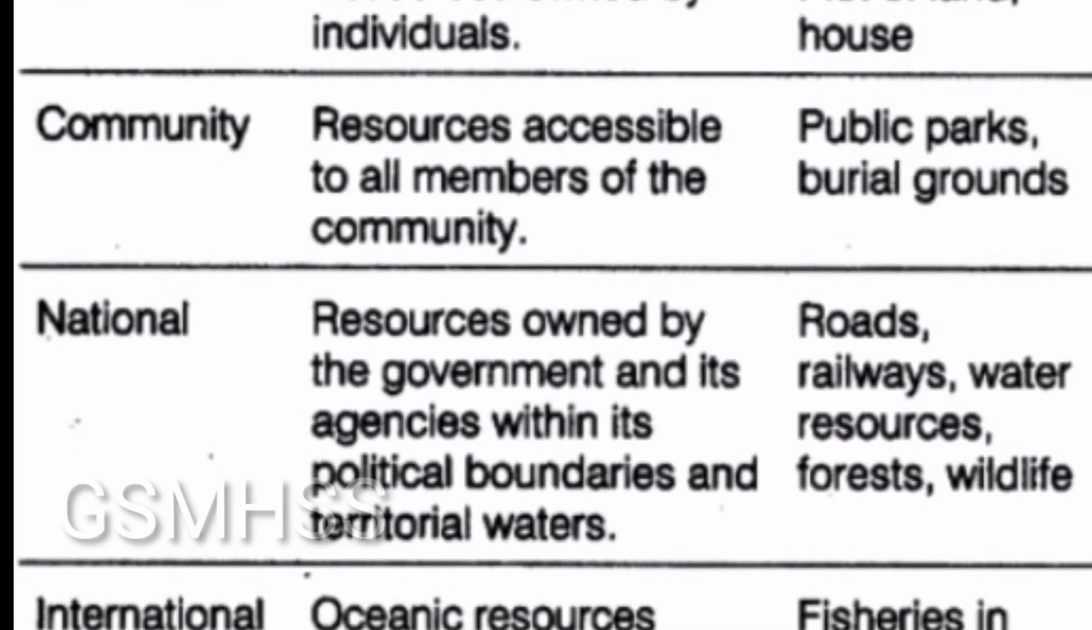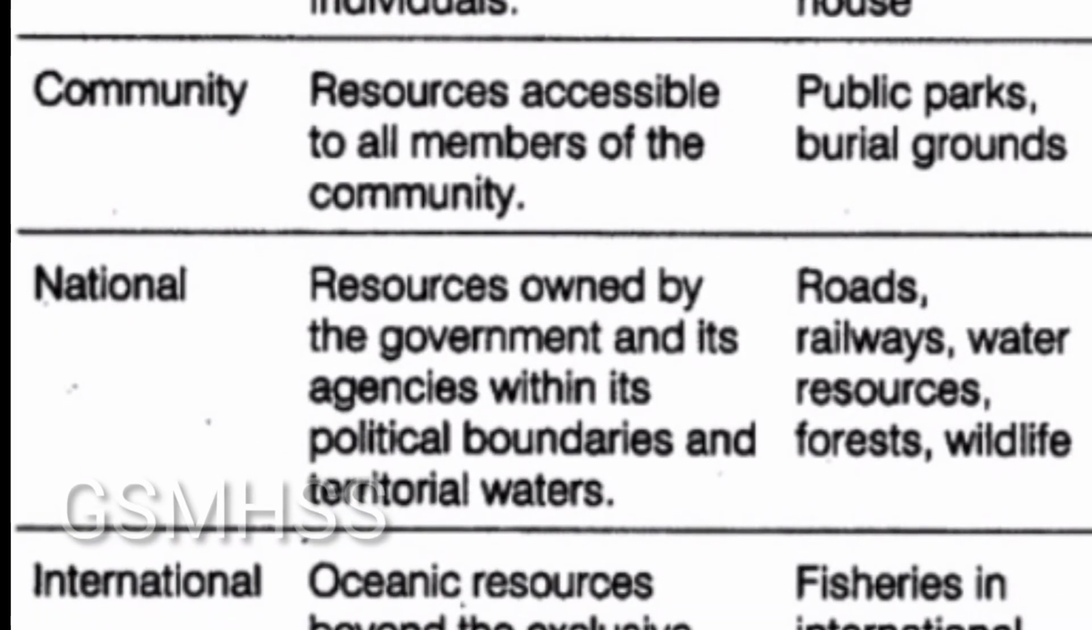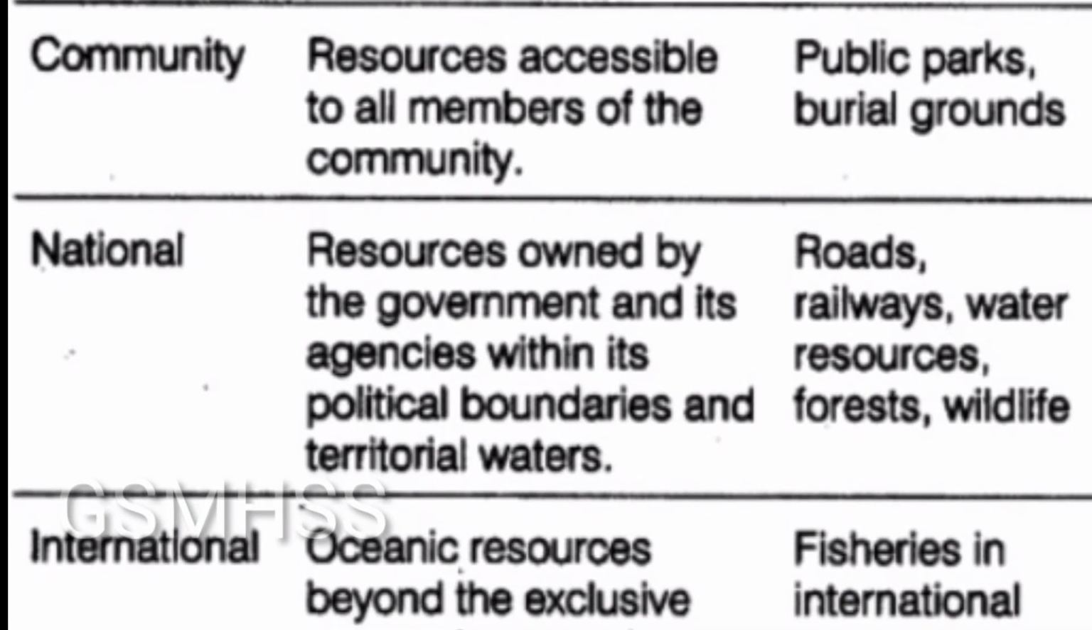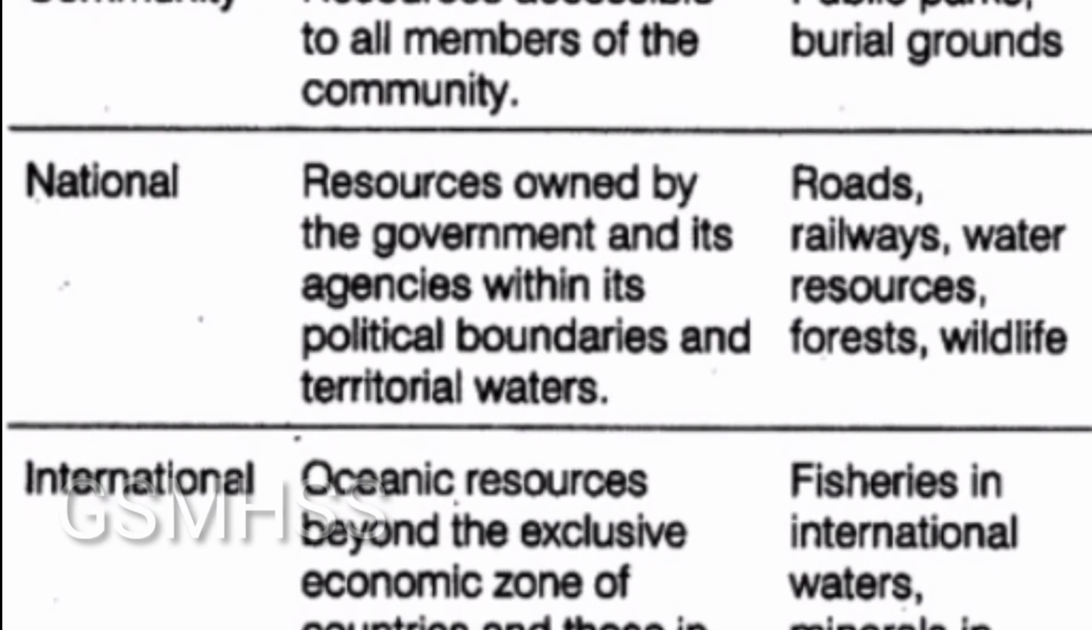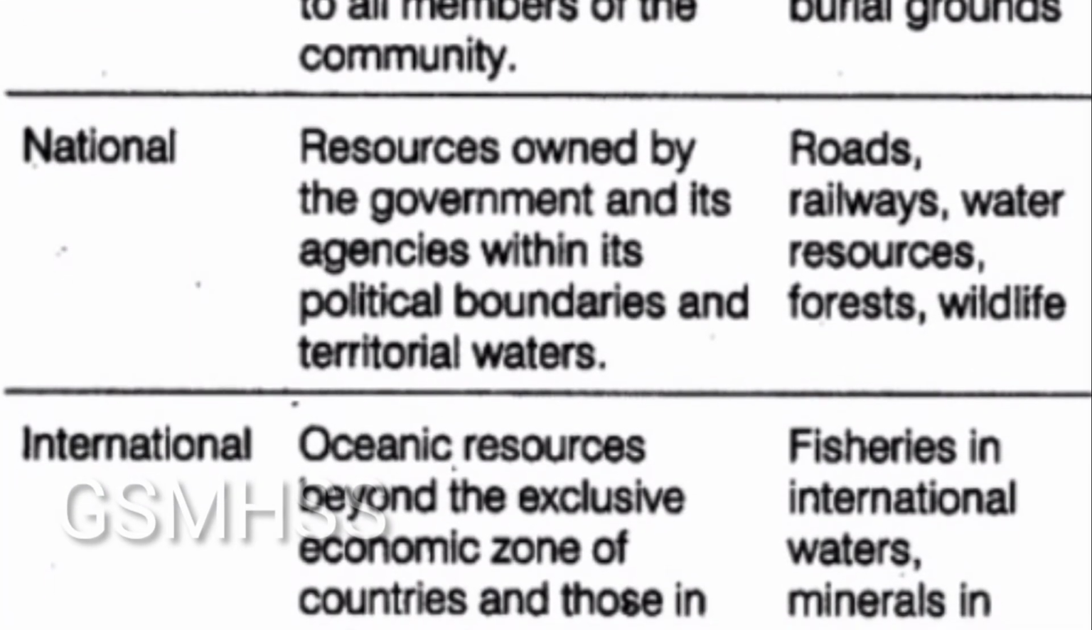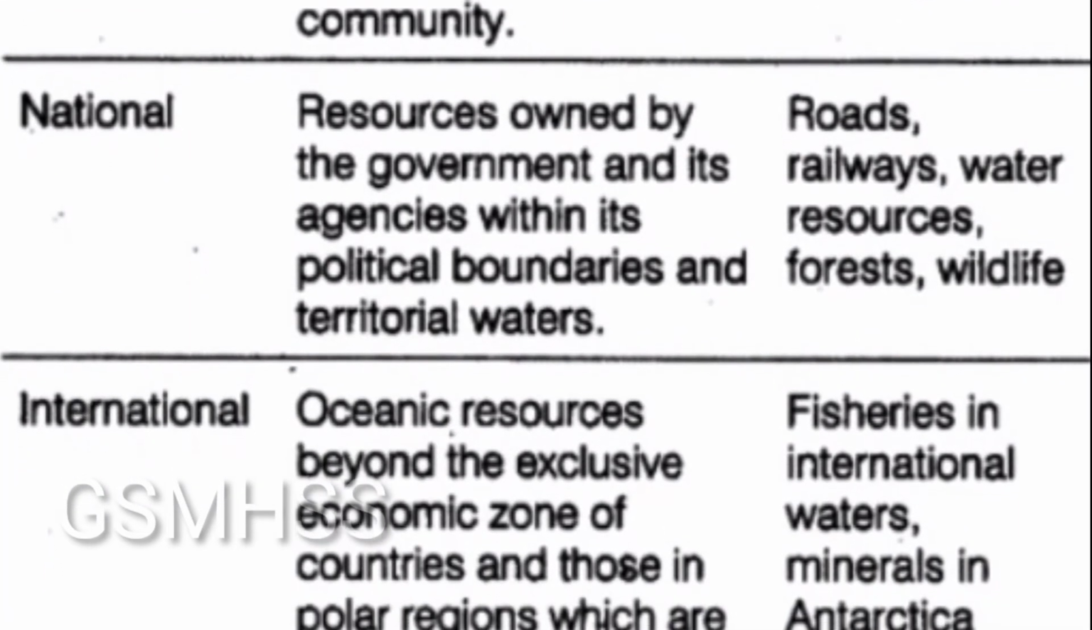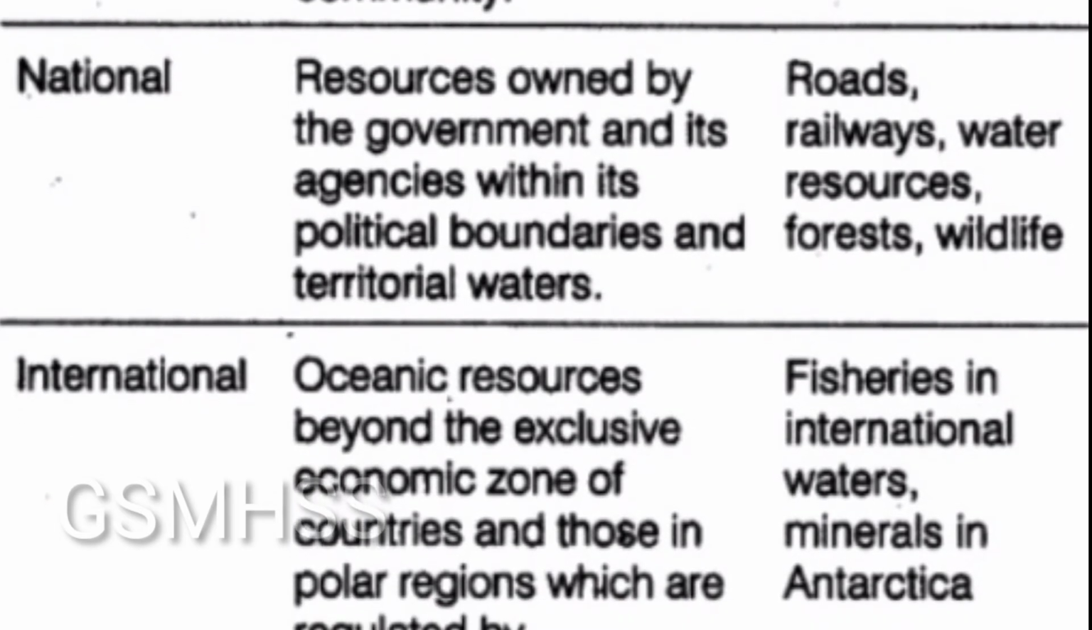National resources are resources which belong to one's country. For example, the tropical rainforest. International resources are found in open seas or oceans and are available for use by any country.